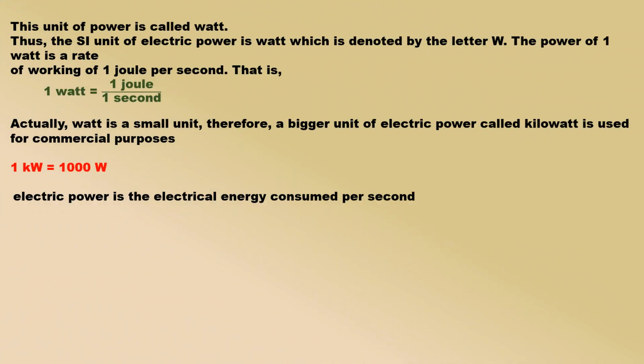Thus, the SI unit of electric power is watt, which is denoted by the letter W. The power of 1 watt is a rate of working of 1 joule per second. Actually, watt is a small unit, therefore, a bigger unit of electric power called kilowatt is used for commercial purposes. 1 kilowatt equals 1000 watt. Electric power is the electrical energy consumed per second.